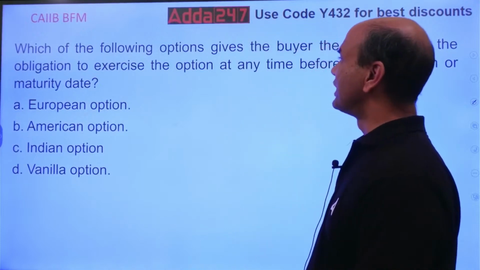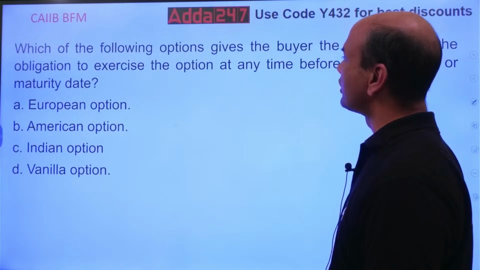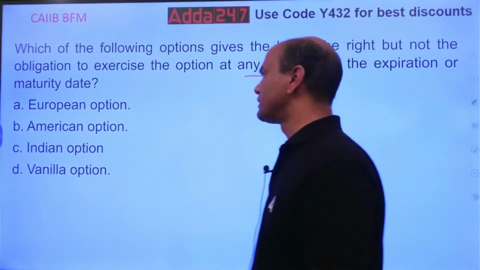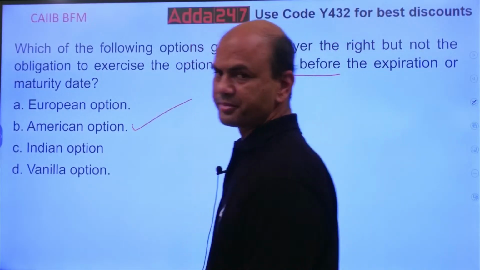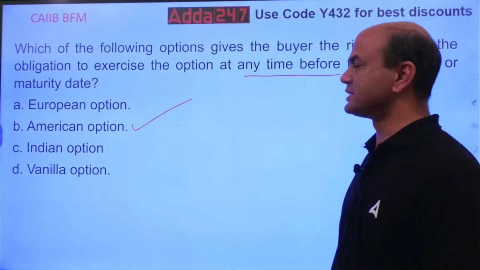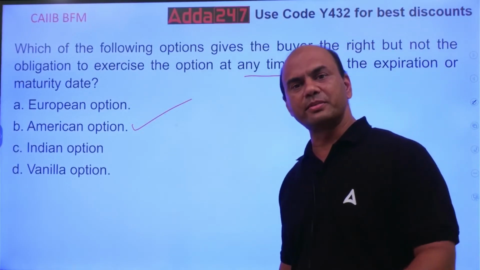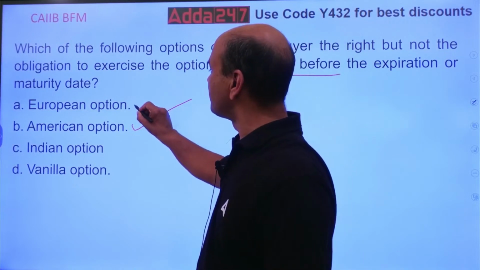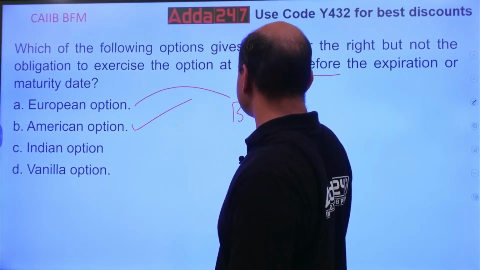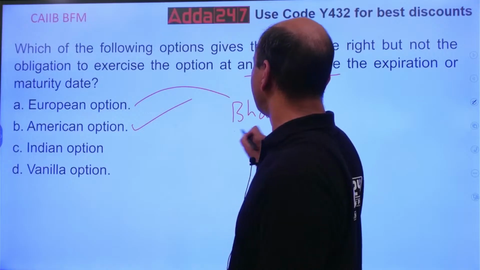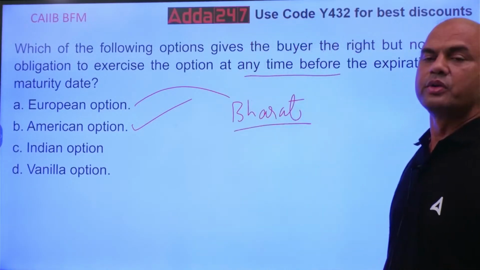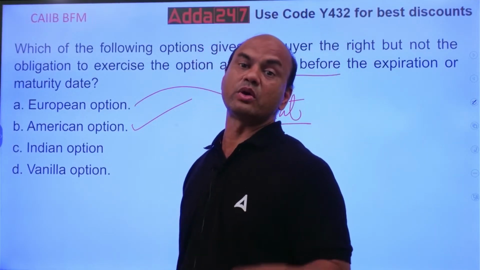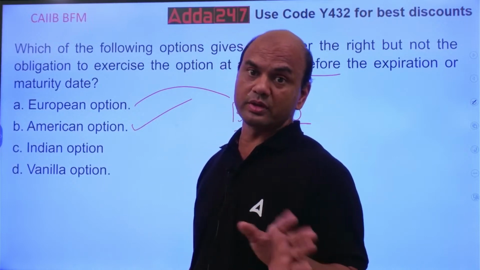So now, which of the following options gives the buyer the right but not the obligation to exercise the option at any time before? Any time before. So the option over here is actually the American option. American option can be exercised at any time before the maturity date. In our country, Bharat, we follow the European option. European option means that it cannot be exercised before the maturity date. It can be exercised only on the maturity date.